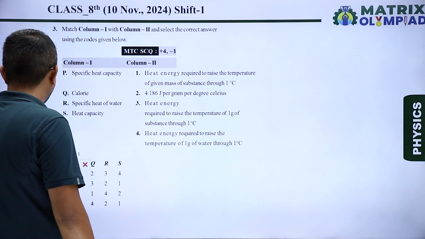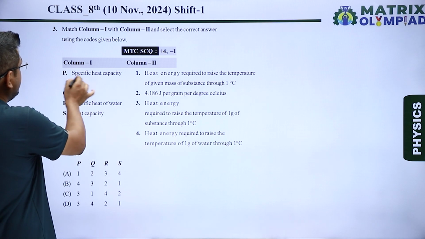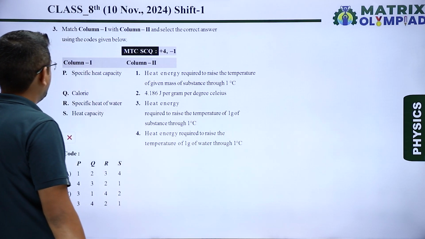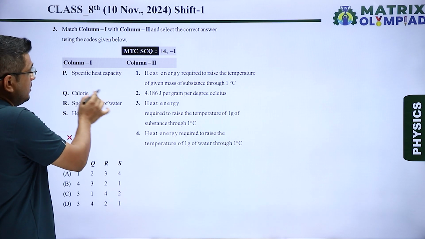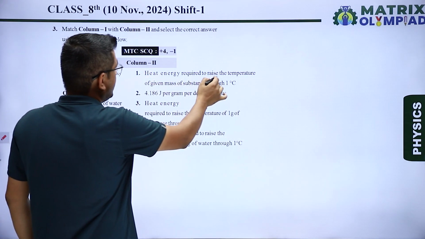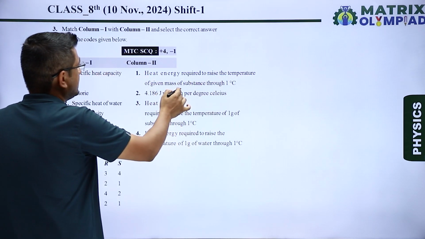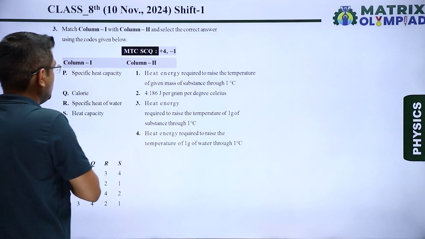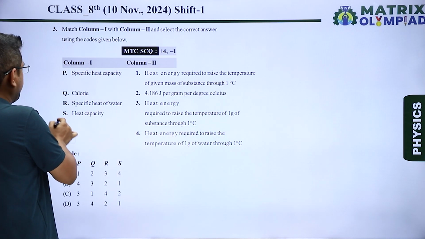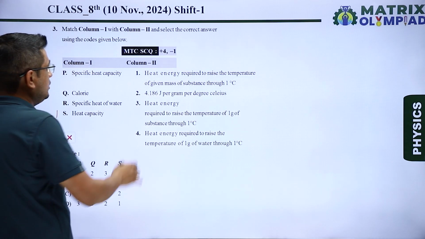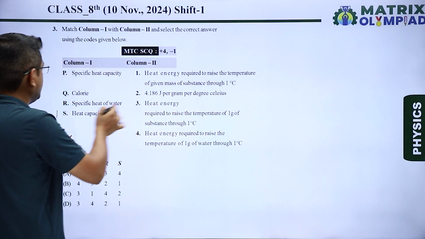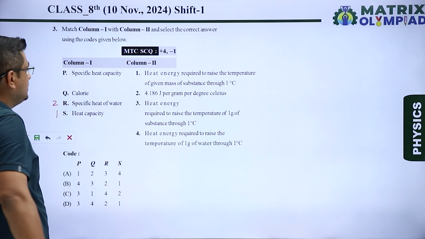So specific heat capacity. What is specific heat capacity? That is, let's see here, heat energy required to raise the temperature of given mass of substance by 1 degree Celsius. So this is for heat capacity. So for S I will write 1. 4.186 joule per gram per degree Celsius. This is the specific heat of water, so I will write 2.